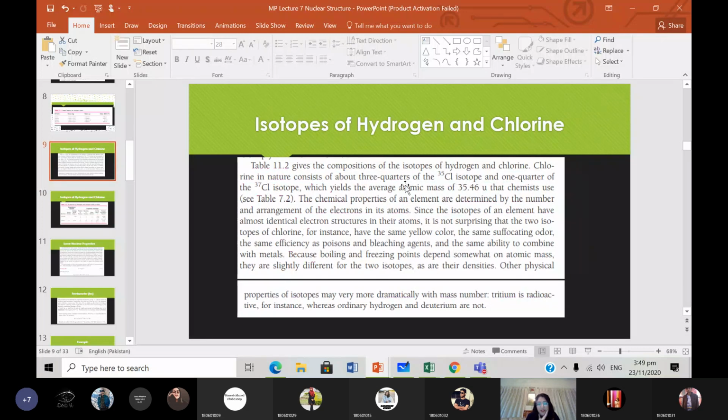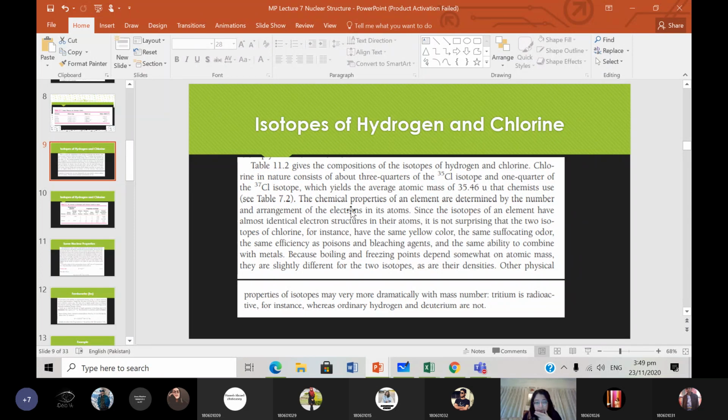You would multiply 75% times 35 plus 25% times 37, and you would get approximately an average mass of 35.46 u, atomic mass units.